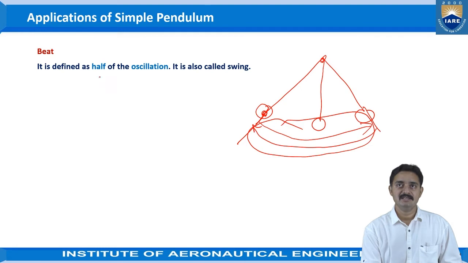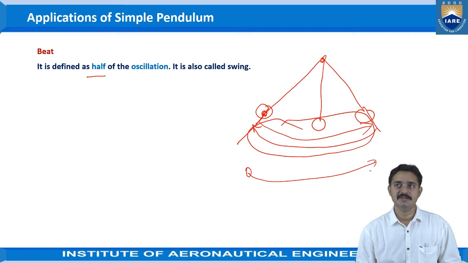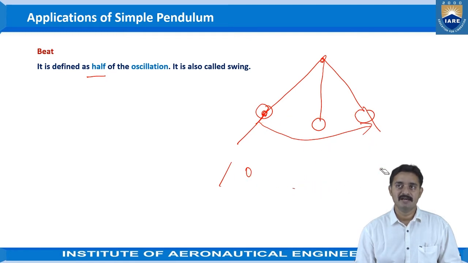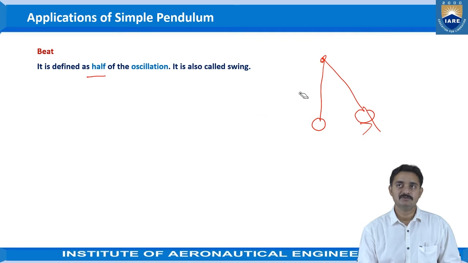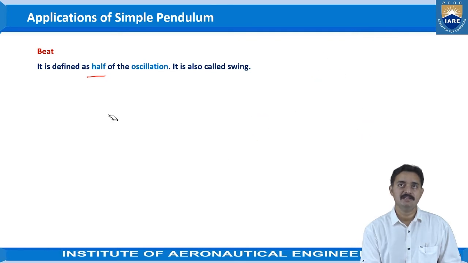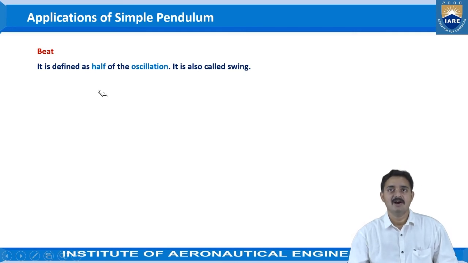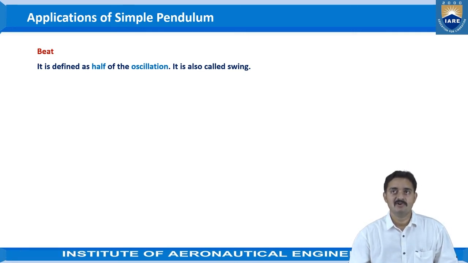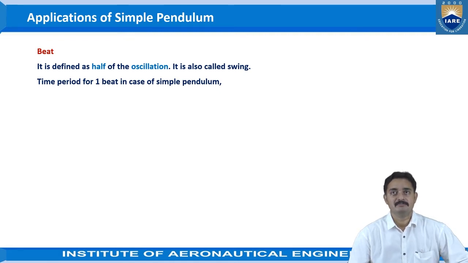Now considering half of the oscillation, one movement from this position to here is termed as the beat. So half of the oscillation, or from this position to the maximum extent, is termed as the beat. This is one of the applications of the simple pendulum, where the beat is defined as half of the oscillation, and it is also called a swing.